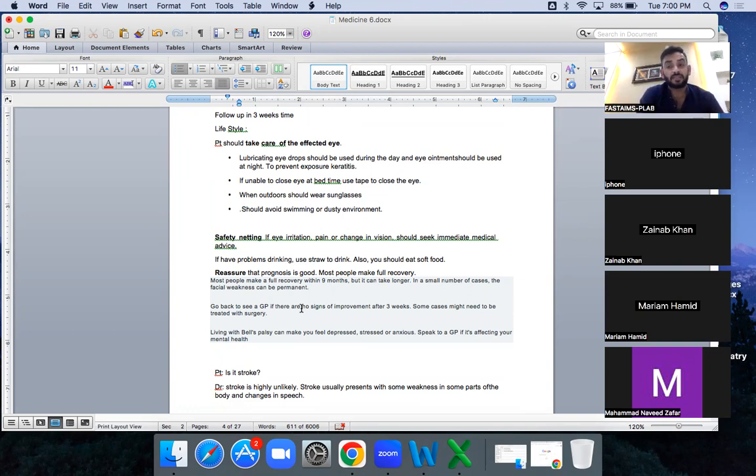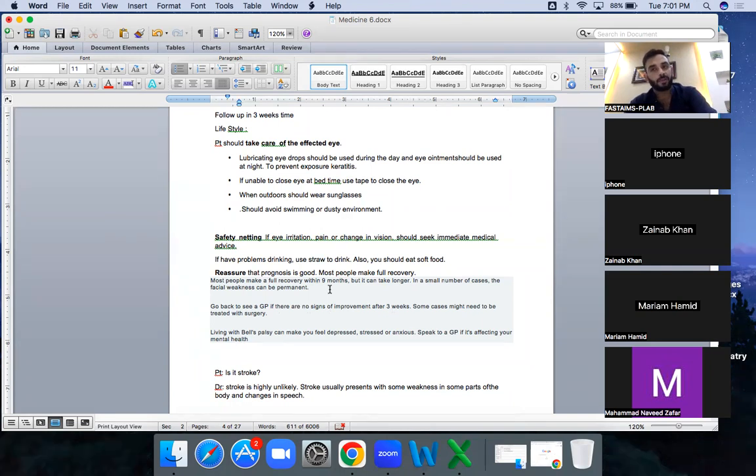You need to tell that, because the patient becomes anxious if they are not getting exactly well as they were. You need to counsel this as well. This is the counseling you are going to give, because it is normal for this disease to take a bit longer. It can take up to 6 months, I think. How much have they written? Even 9 months to have a complete recovery. You need to counsel this to the patient.